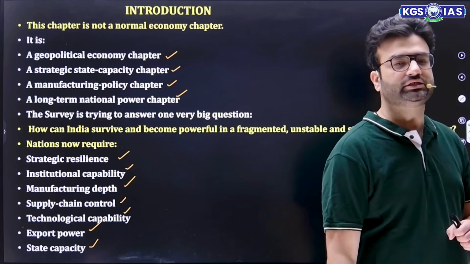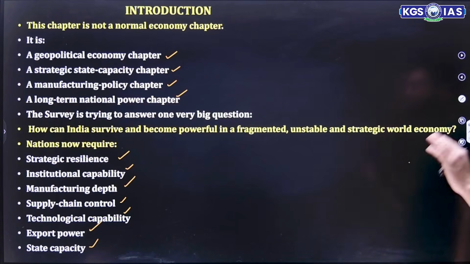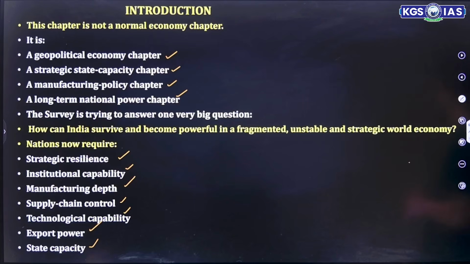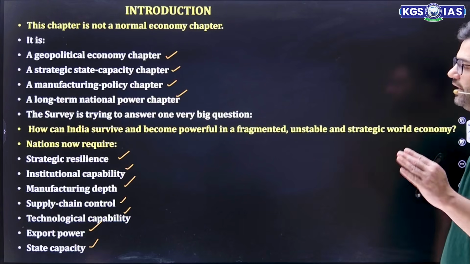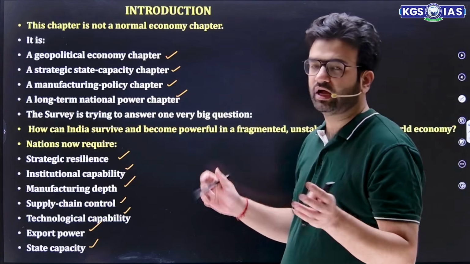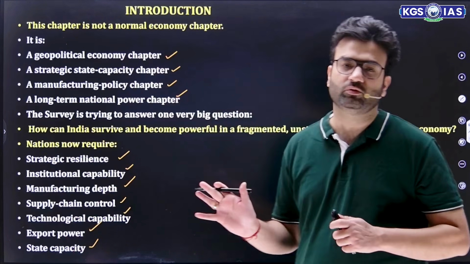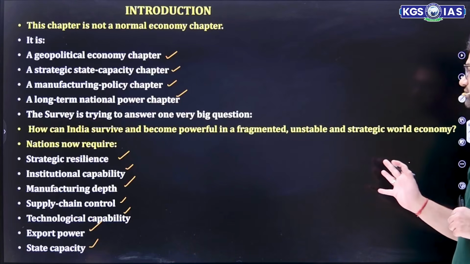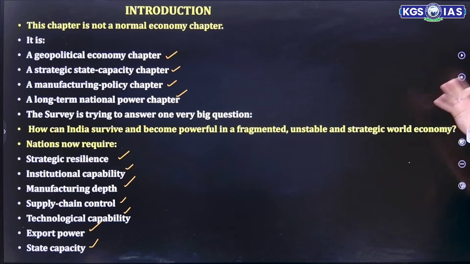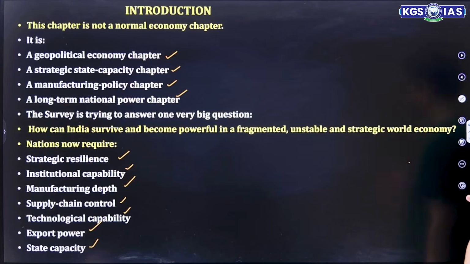So this is what the chapter says: if we want to become a Viksit Bharat, a developed nation by 2047, and if we want to sustain and come out of this unstable world, India can survive with these things.